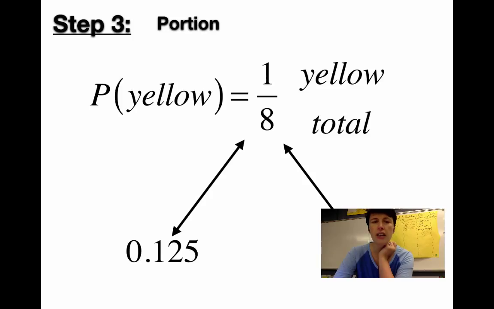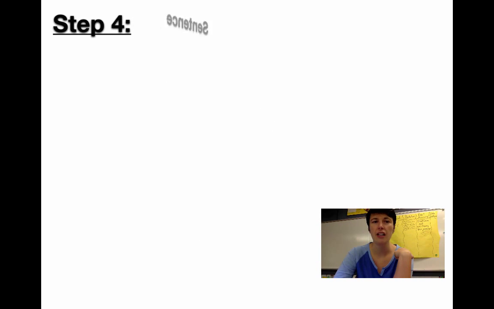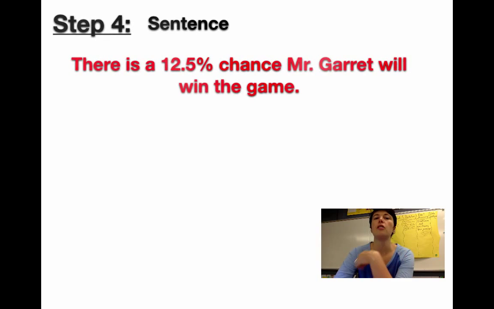And so I know that Mr. Garrett has a 12.5% chance of winning, which is not a very high percent, 12%. Depends on how you're looking at it. So I'm going to write out that sentence. There's a 12.5% chance Mr. Garrett will win the game.